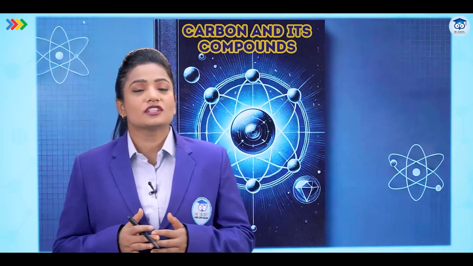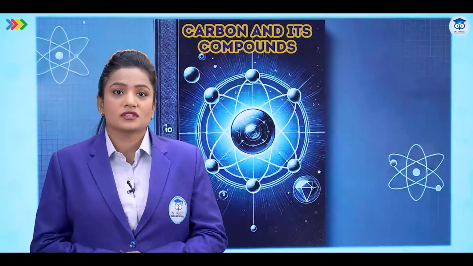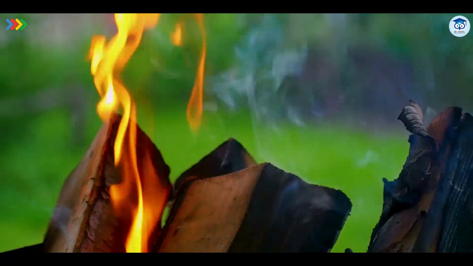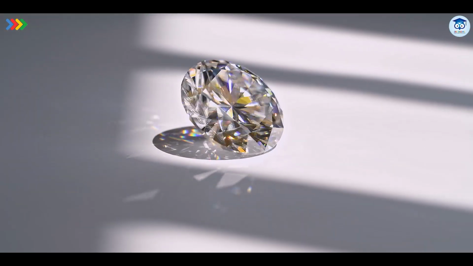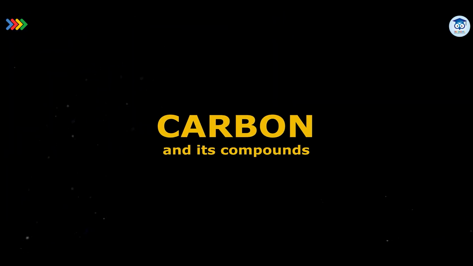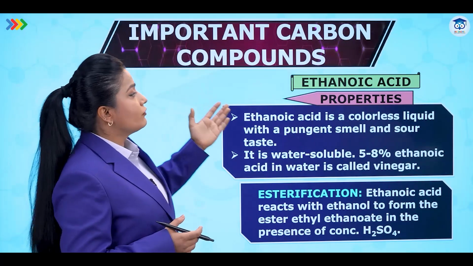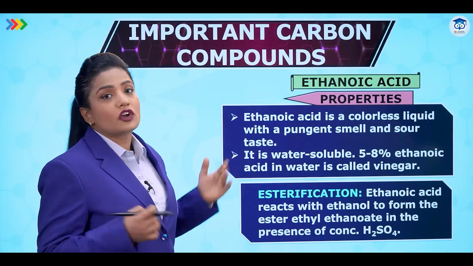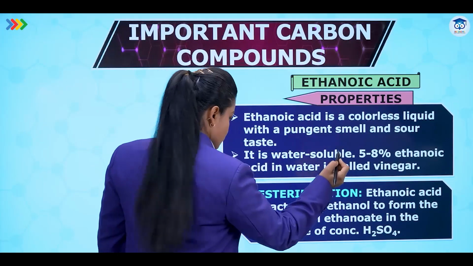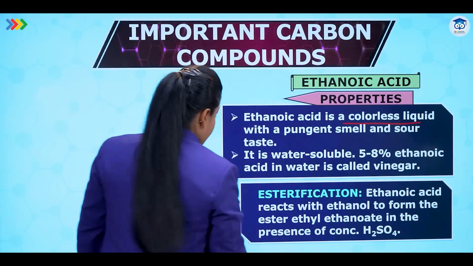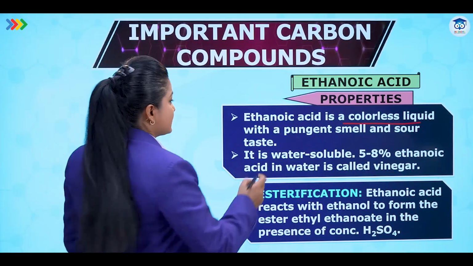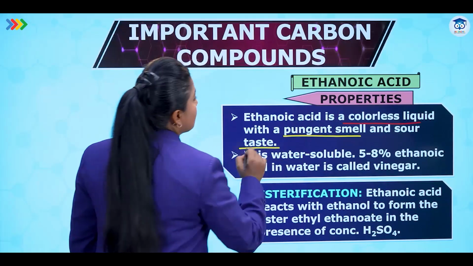Today we will be continuing with the chapter Carbon and its compounds. So let's try to understand what we did and some more properties about ethanoic acid. Ethanoic acid is a colorless liquid with a pungent smell. That means the smell is very different, characteristic. It has a pungent smell and a sour taste.